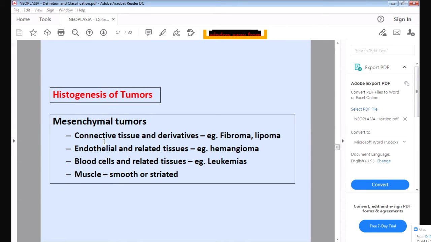So if it is arising from the connective tissue, it is called a fibroma. If it is arising from the fat, it is called a lipoma. If it is arising from the endothelium, from the blood vessel, it is called a hemangioma. If it is arising from the blood cells, it is called leukemia. If it is a tumor arising from the muscle, smooth muscle or striated muscle, it is called a leiomyoma or a rhabdomyoma. So these are the mesenchymal tumors arising from the deeper tissues.